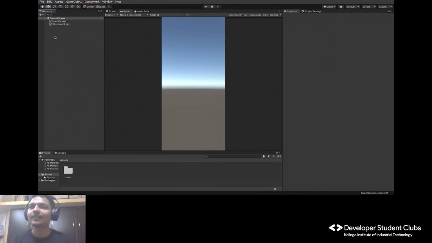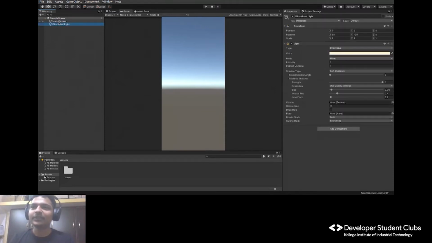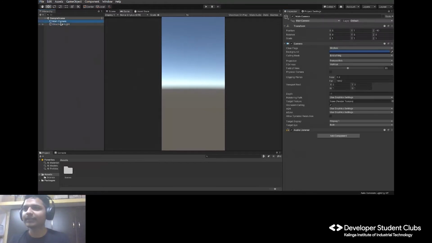Cool. So yeah. Then comes this thing. Okay, these are called the game objects. An object inside a game is called a game object. There is a camera. What the camera captures is what the user sees. Okay, so the game objects are the main camera and the directional light. Cool, simple, done. So these are two game objects. Done.